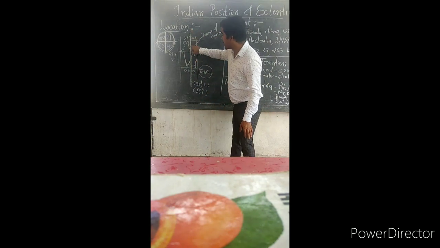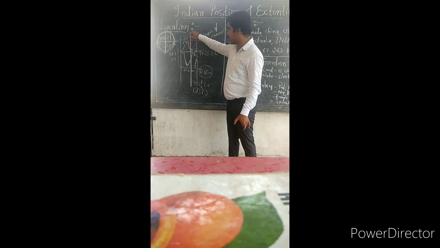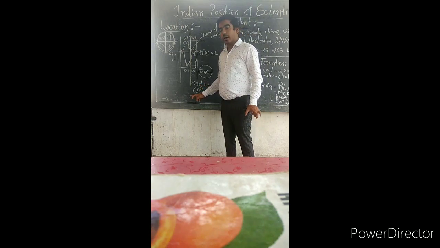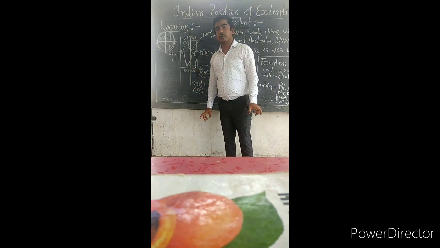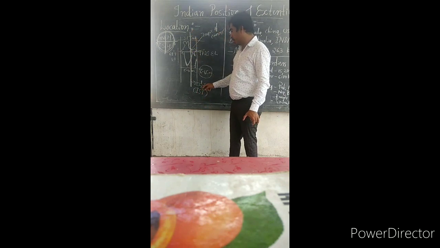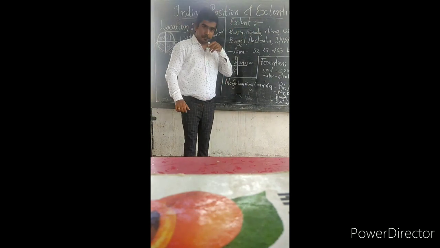And there is a vertical line, we say longitude, a very important meridian that passes through India, that is 82.5 east longitude. Indian time is based on this longitude, IST. Indian Standard Time is based on 82.5 east longitude. Hope you have got it, children.